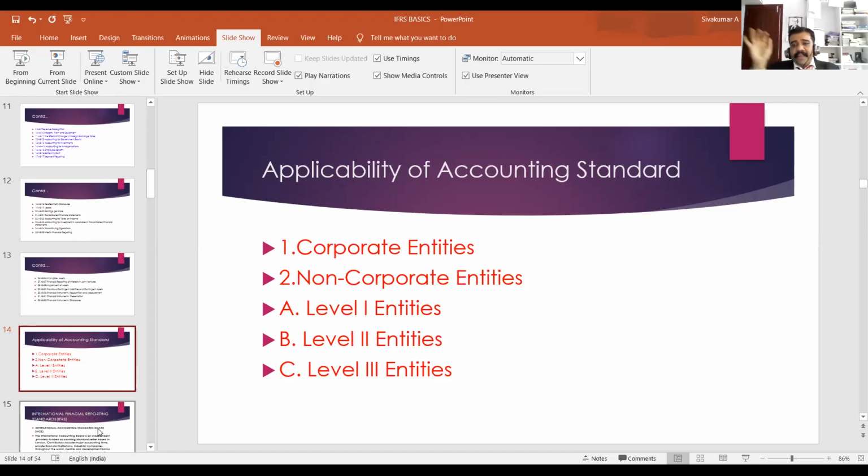All corporate entities have to follow accounting standards. In India, all corporate entities have to follow Ind AS. If you are a non-corporate entity, then you have to follow AS, not Ind AS. If you are a level 1, level 2 or level 3 entity, you have to follow our traditional accounting standard, that is only AS, not Ind AS.